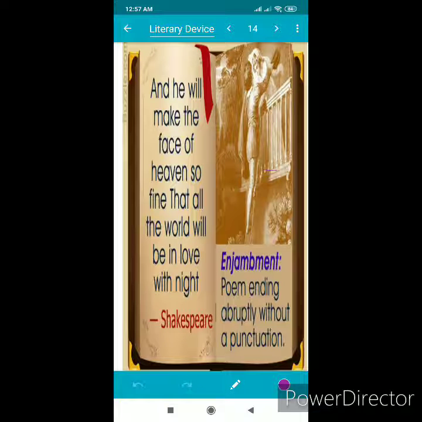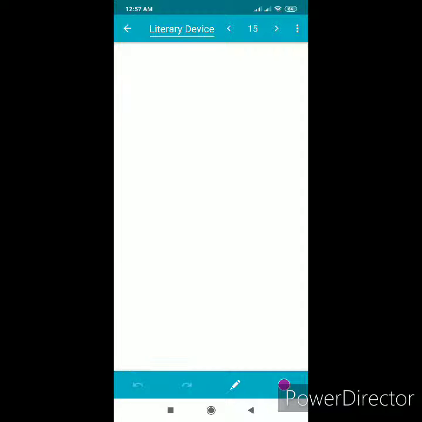Another literary device is enjambment. It is defined as a thought that does not come to an end at a line break. Rather, it moves over to the next line. Just look at the example here.